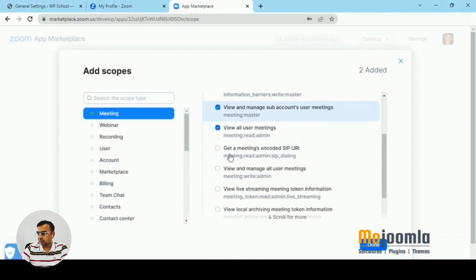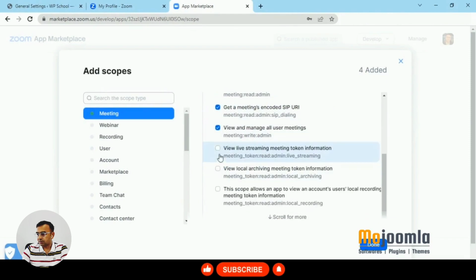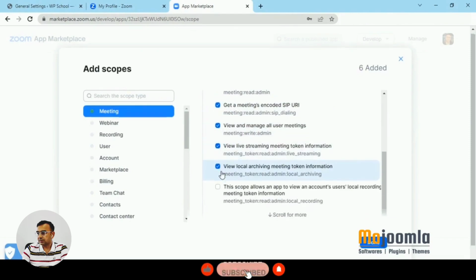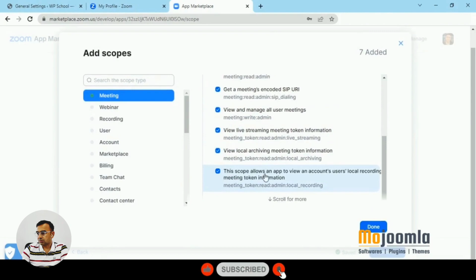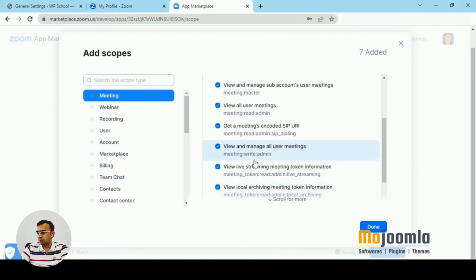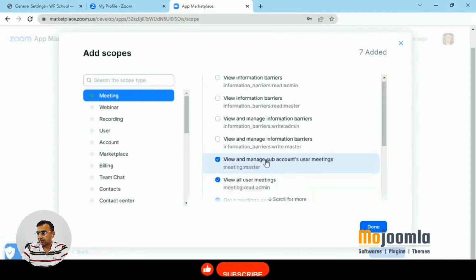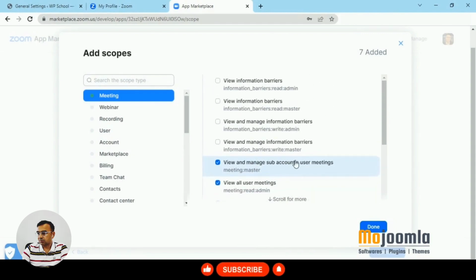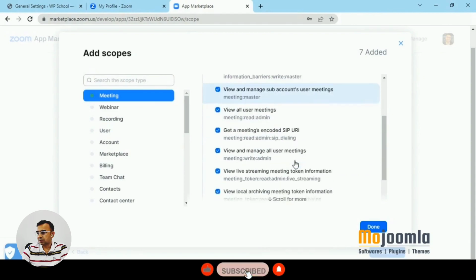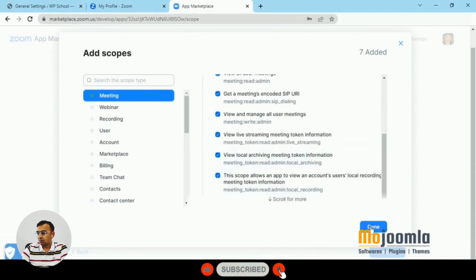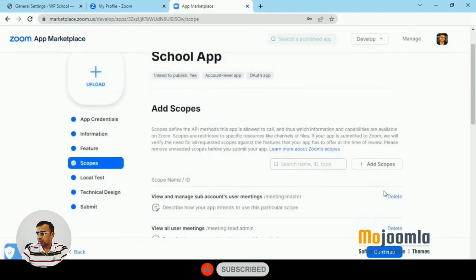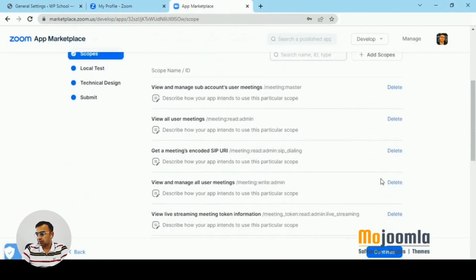Just click on meeting related options: view all user meetings, manage accounts user meetings, view and manage all user meetings, live streaming, archiving, those kinds. So in total we have selected seven options. Just select these options on your Zoom panel. Look at these options on the screen. Once you are done, click on the Done button and then click on Continue.